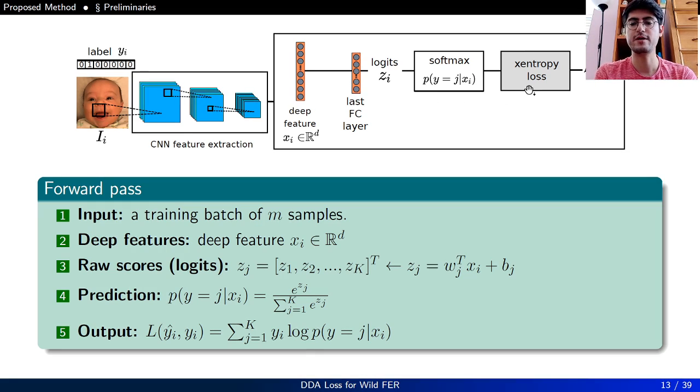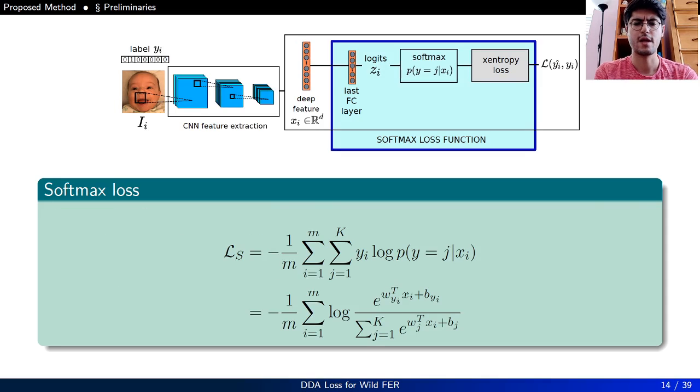Finally, the cross entropy loss will calculate the discrepancy between the prediction and the true label. Softmax loss is actually the combination of the last fully connected layer, the softmax function, and the cross entropy loss, and it's formulated as below.